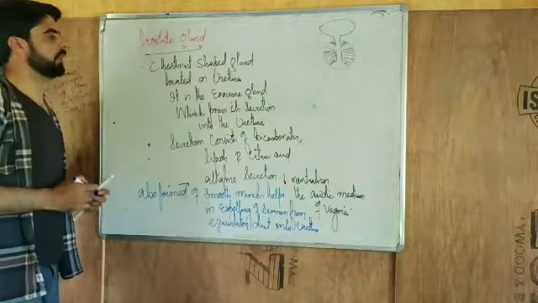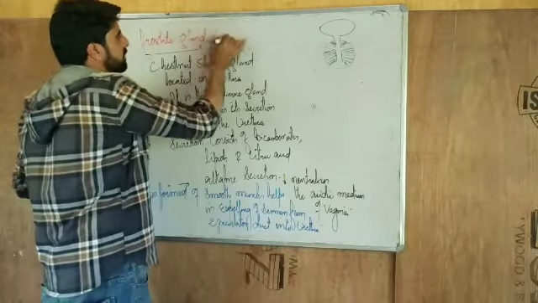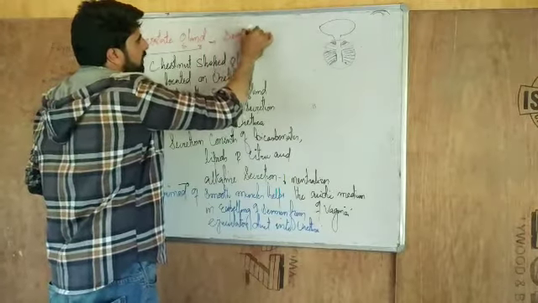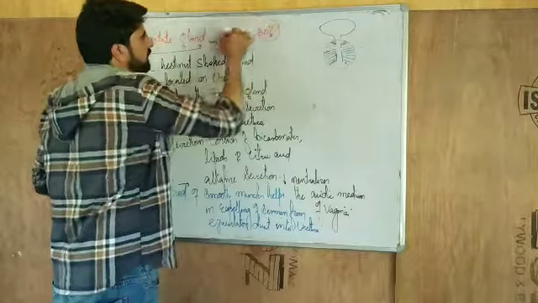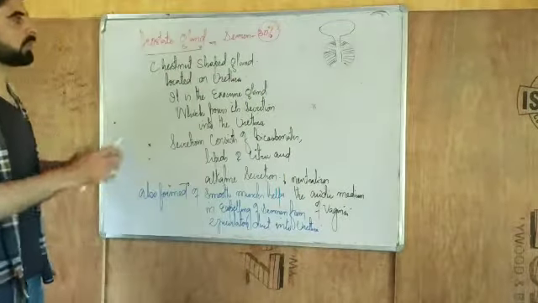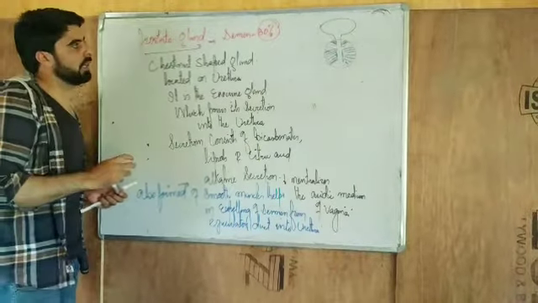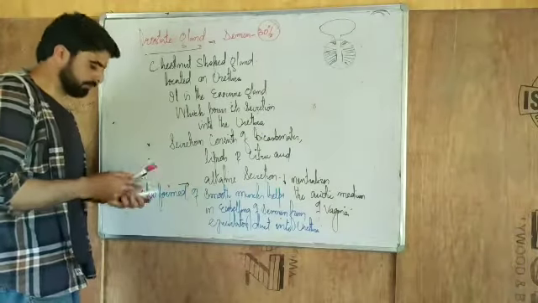So you have to keep in mind, this prostate gland adds secretions to the sperm, so it's also forming part of semen. It forms about 30% of the semen. So the secretions from the seminal vesicle and the secretions from the prostate gland add up with the sperm to make it semen.